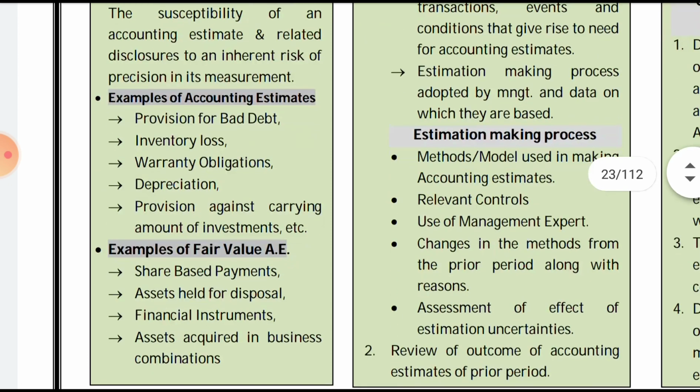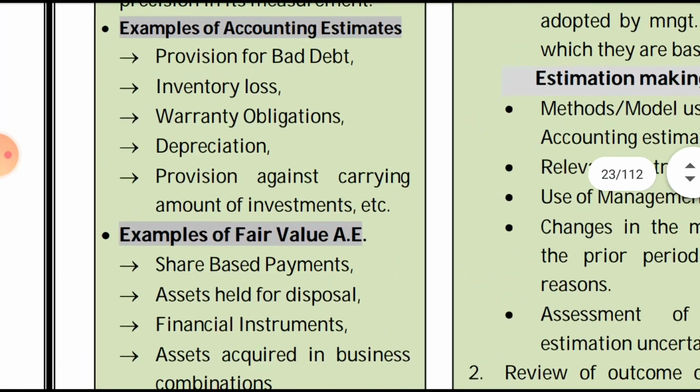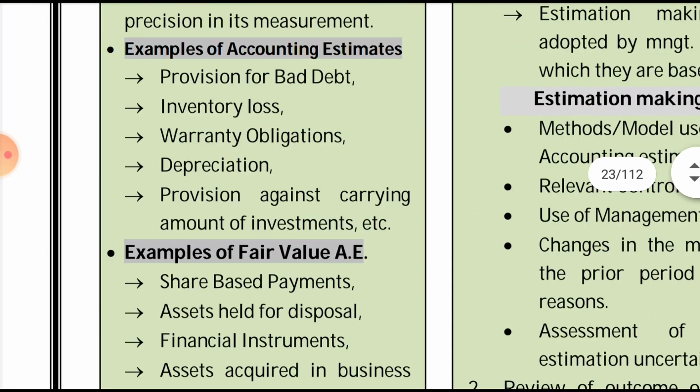Then the examples of accounting estimates are much simpler: provision for doubtful debt, inventory loss, warranty obligation, depreciation, and provision against the carrying amount of investment, that is, diminution in the value of investment.